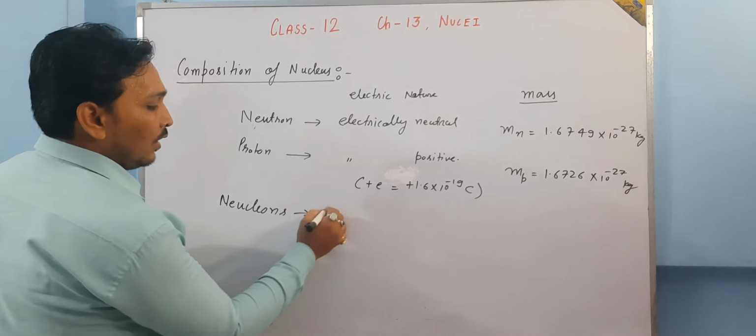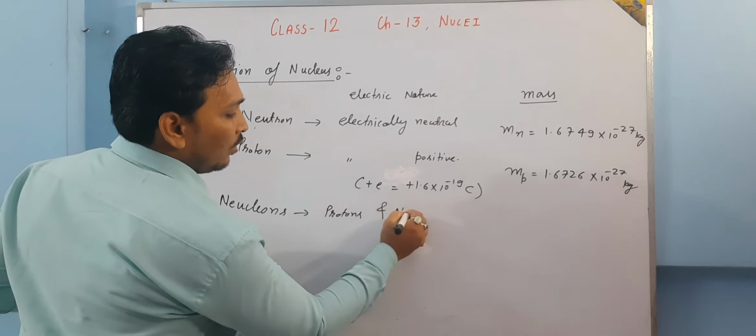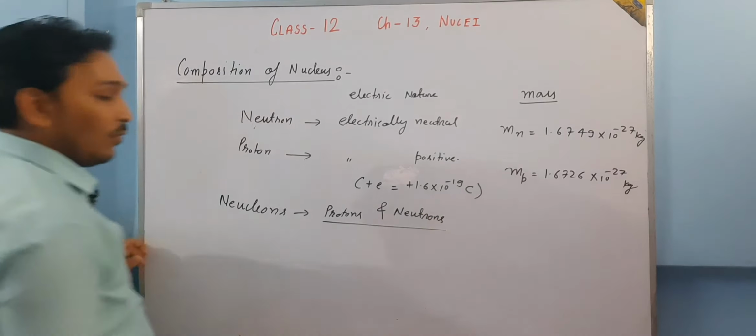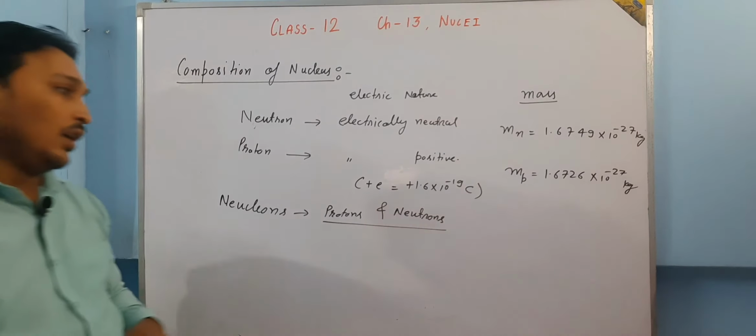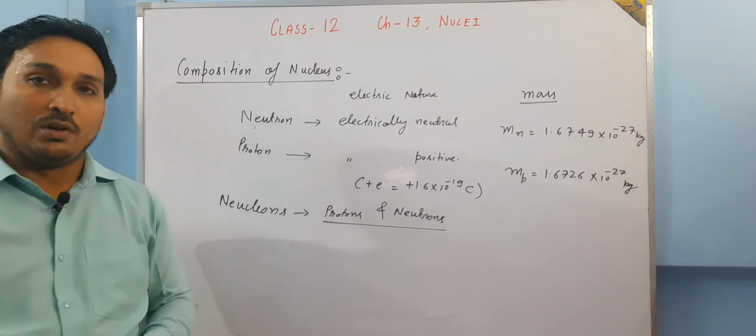Nucleons means we are talking about protons and neutrons. Okay, because they are members of a single family called nucleus. So the members of that family are combinedly called nucleons.